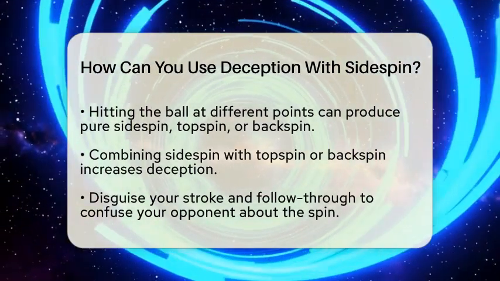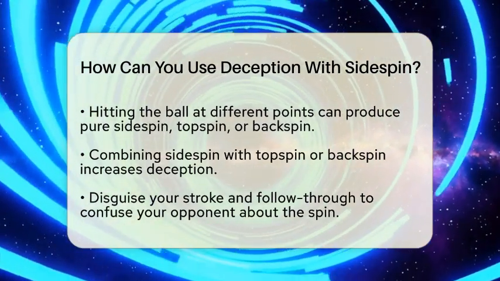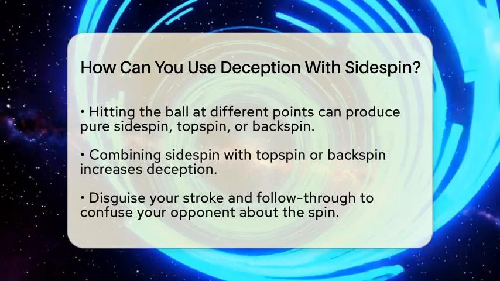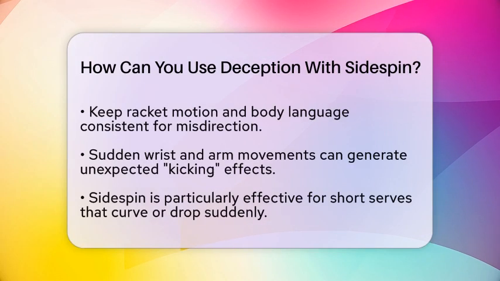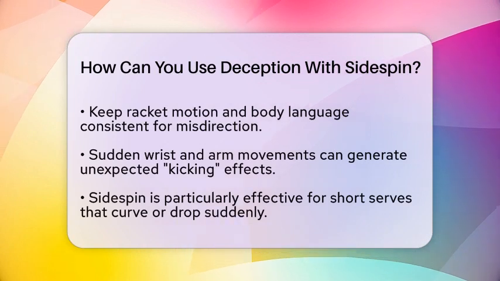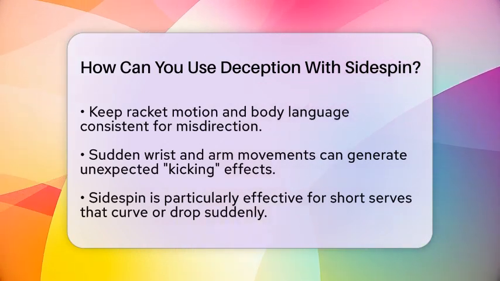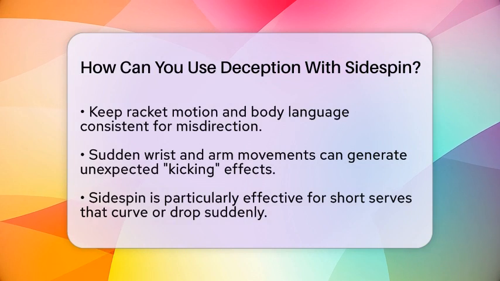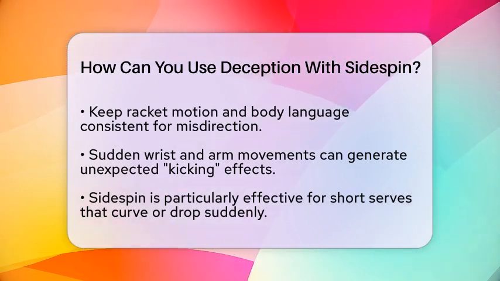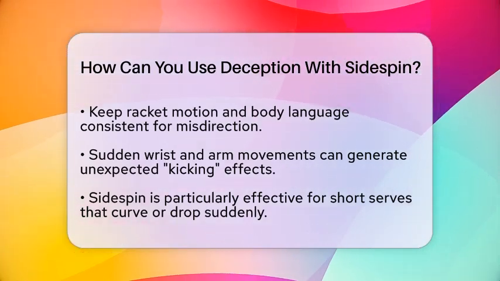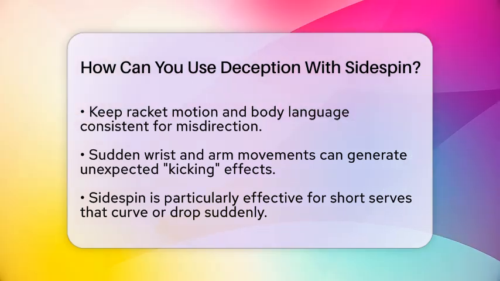Another way to enhance your deception is by disguising your stroke and follow-through. Keep your racket motion and body language consistent, regardless of the spin you intend to produce. After hitting the ball, move your racket in a way that suggests a different spin direction. This subtle misdirection can confuse your opponent and make it harder for them to judge the ball's behavior.